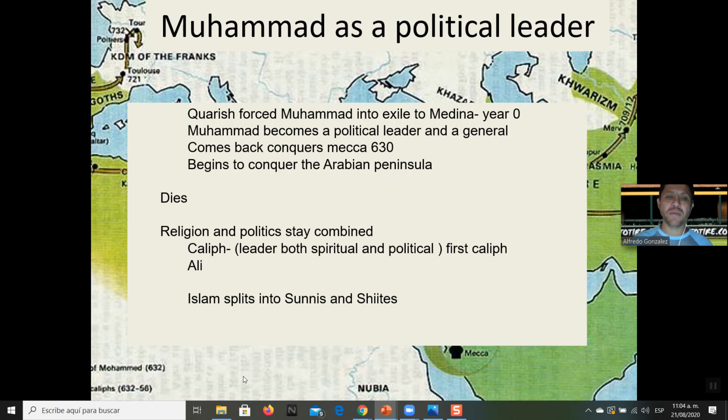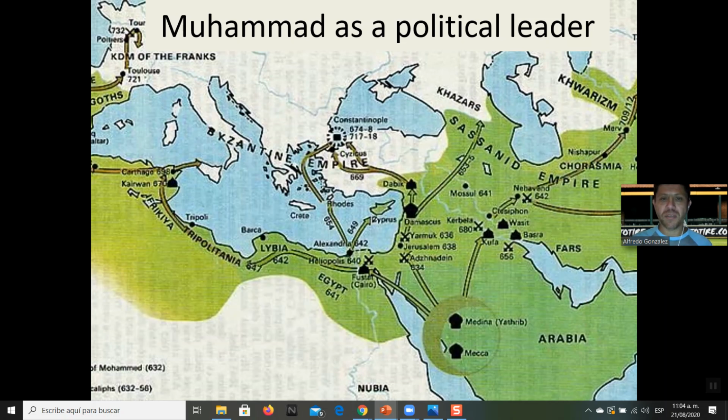And from this caliph, other caliphs take over, and Islam begins to be spread all over the Arabian Peninsula, all over North Africa, all over the Middle East, soon all over West Africa. If you notice, it stops here in Tours. The Franks actually defeated Muslims here, so Islam stopped at Spain. And later on it'll spread here. You'll see it spreads here. But in this area here in Europe, Christianity remains.